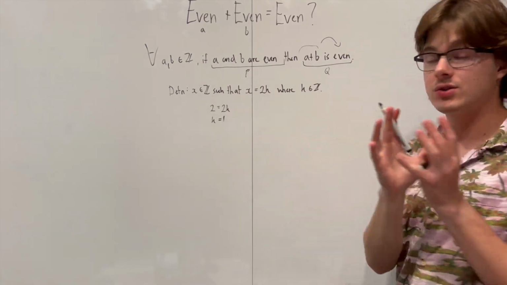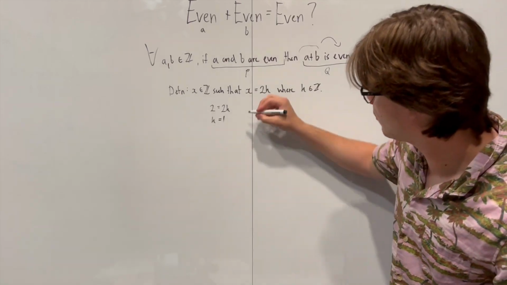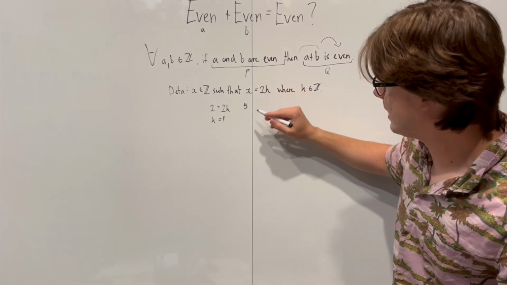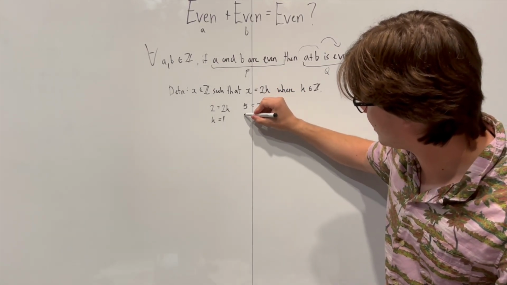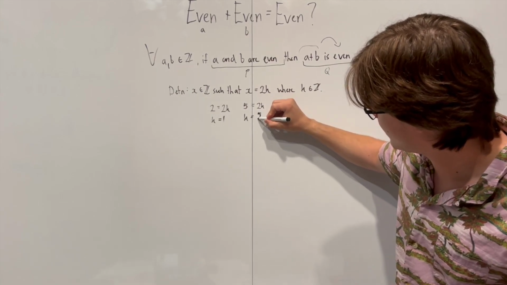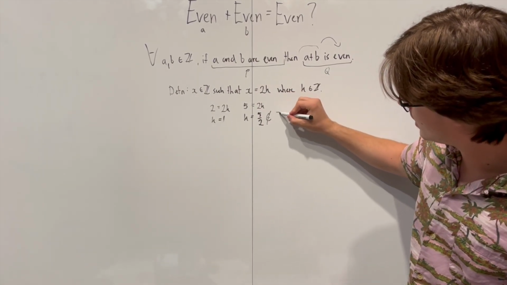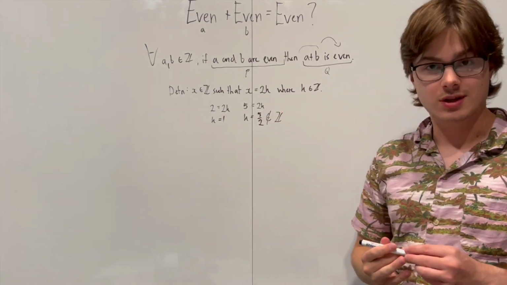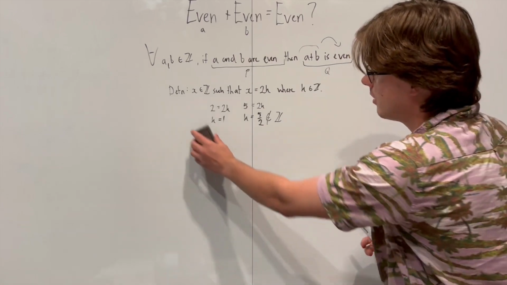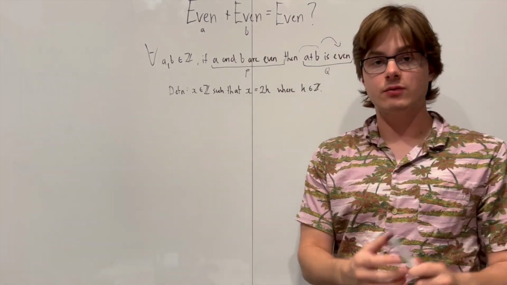So yes, in this case, 2 is an even integer, but if you choose an odd number, for example, 5, and we let it equal to 2k, when we rearrange for k, what we find is k is equal to 5 over 2. And 5 over 2 is not an integer, so 5 is not even. So that's how we're going to use this definition. Okay, now we can begin writing our proof.